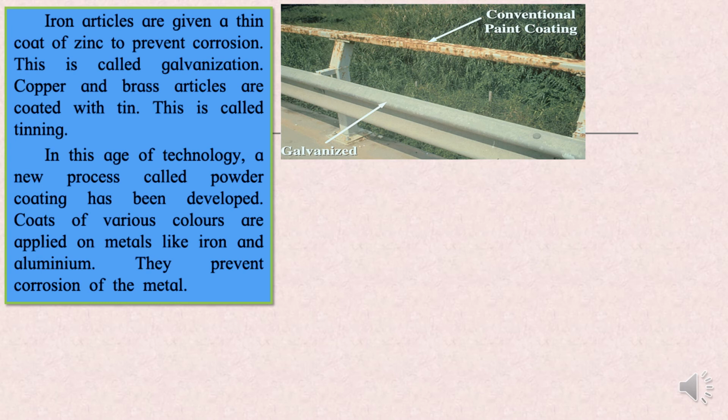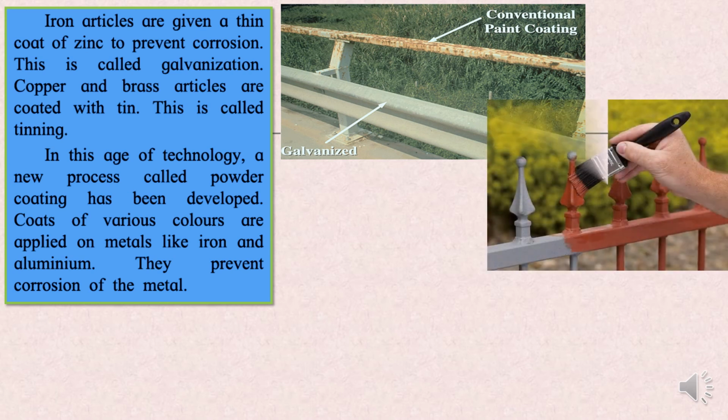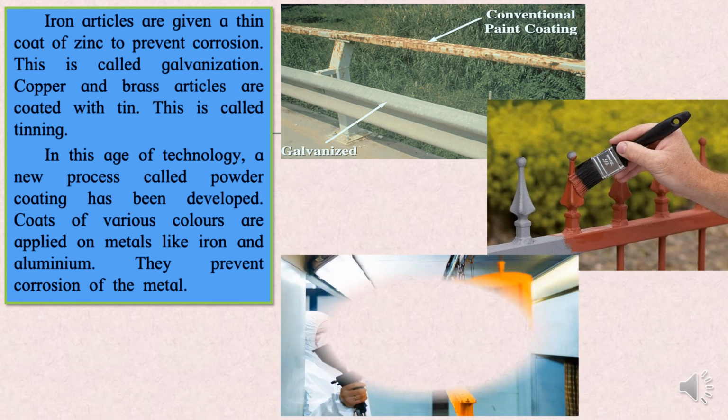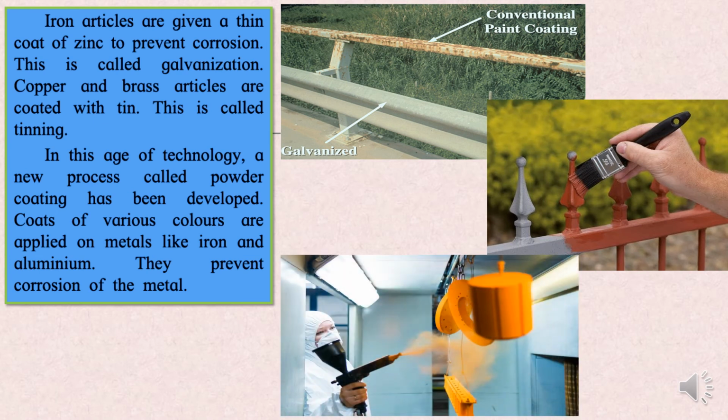So a thin coat of zinc helps in prevention of corrosion. Copper and brass articles are coated with tin. This is called tinning. In this age of technology, a new process called powder coating has been developed. Coats of various colors are applied on metals like iron and aluminium. They prevent corrosion of the metal.